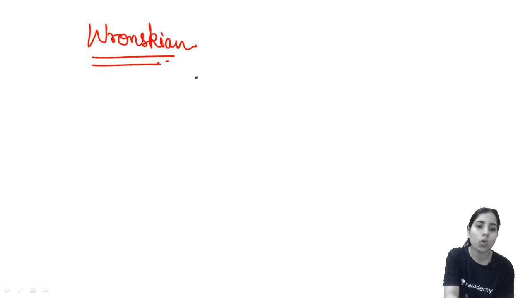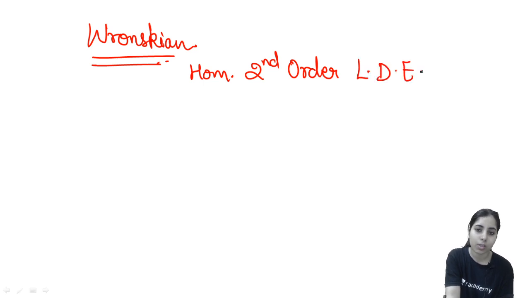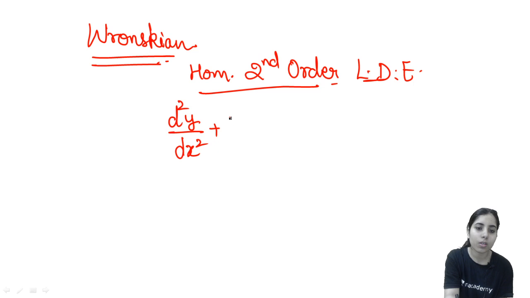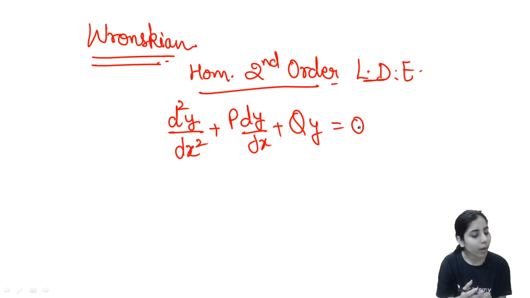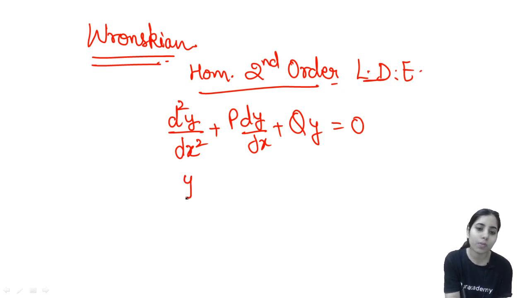for the homogeneous second order linear differential equation. Clear? So, homogeneous second order linear differential equation. Very good, Pooja. Now, guys, if you are ever given this kind of equation, d2y by dx square plus p dy by dx plus qy is equal to 0, then when you write its solution, the final solution will be in this form.